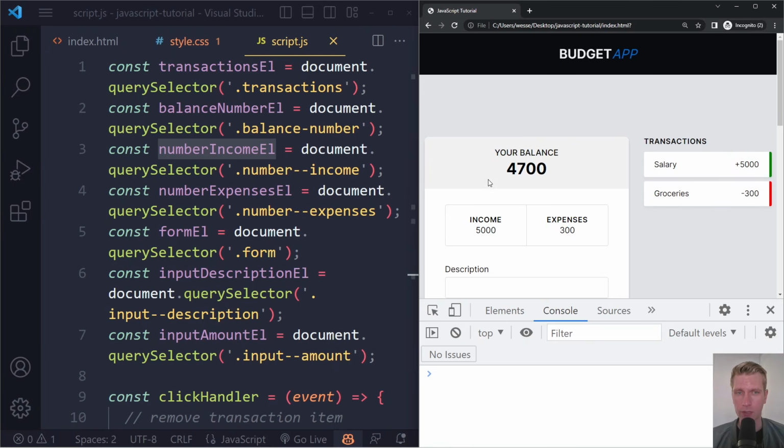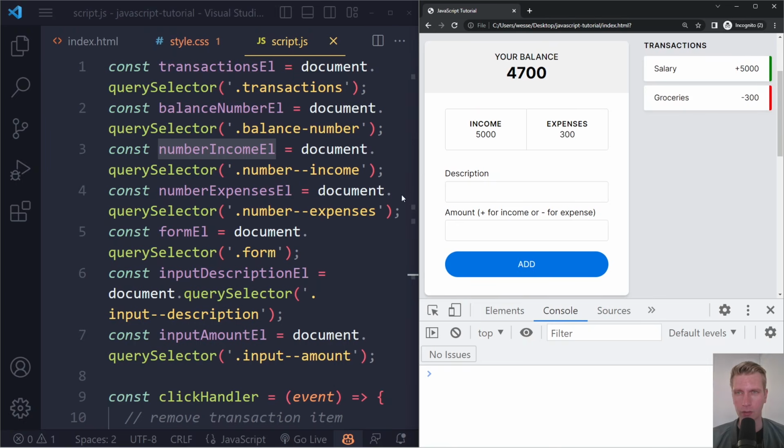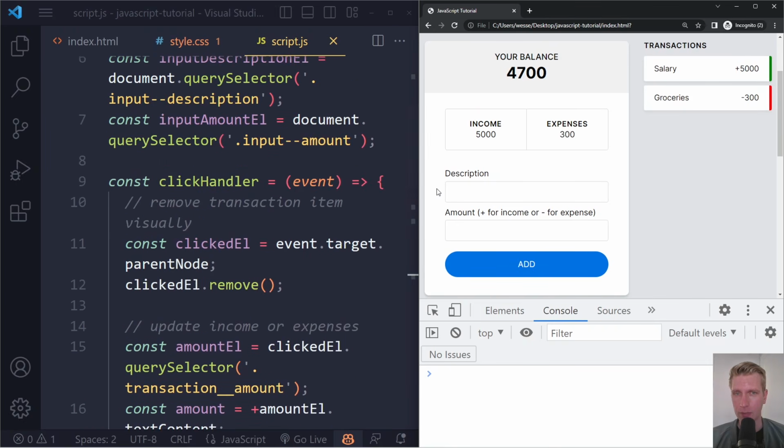The only thing that happens here, since we're submitting a form, is the default browser behavior, which will sort of refresh the page, right? So that's not what we want at all. Let's deal with this. Remember, it's basically always about an event. Something happens and we want to hook into that. So what is the event that happens here? We could do it with a click event on this button, right? So when there is a click on this add button, we're gonna run the necessary code.